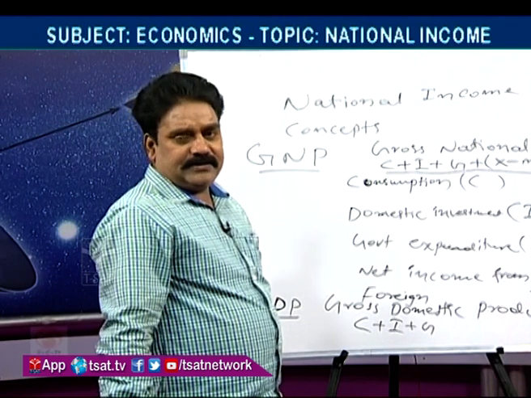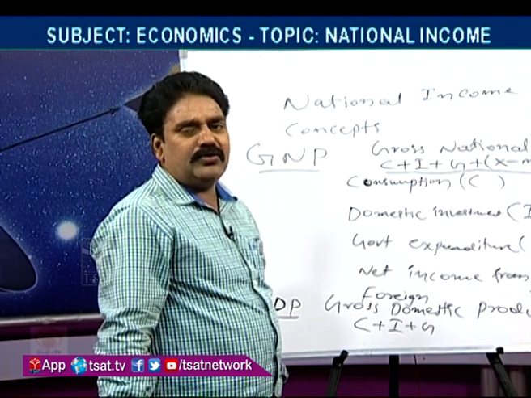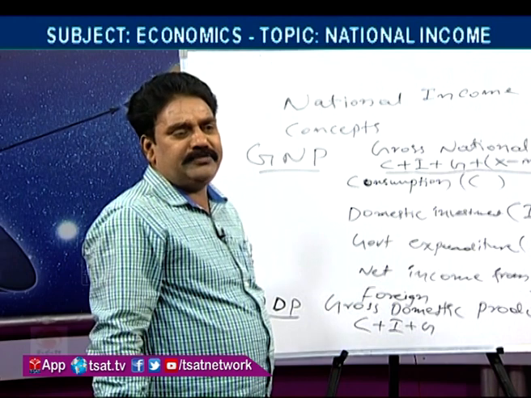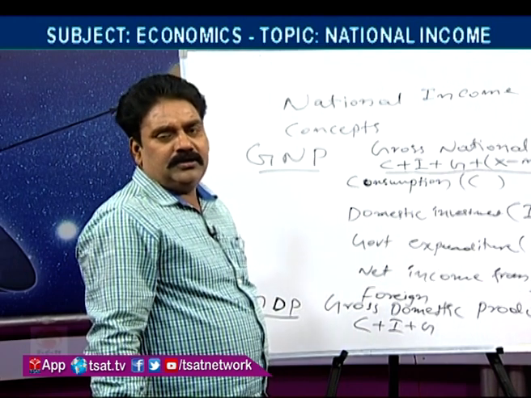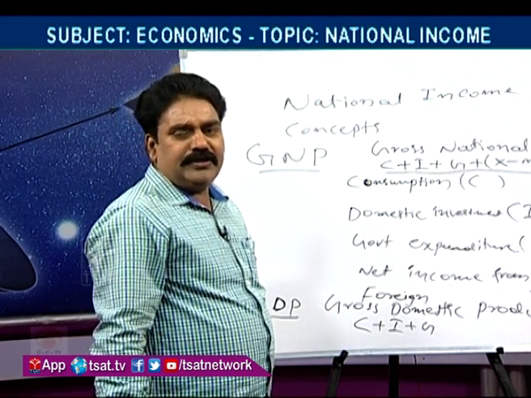What is the difference? Exactly, directly they will not ask like this, what is the difference between GNP and GDP, but they will ask, which of the following is correct.